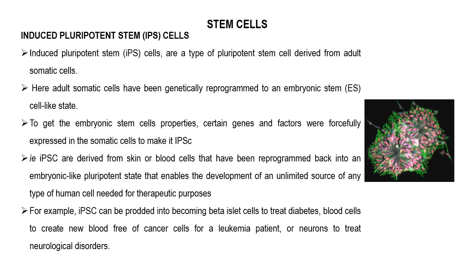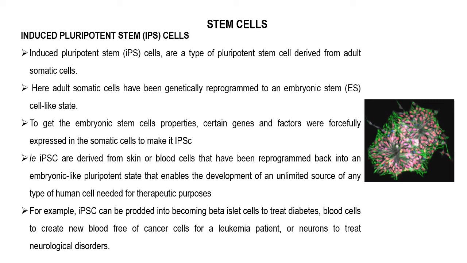To convert somatic cells into an embryonic stem cell like stage, we need to forcefully express certain additional genes and factors in somatic cells to get induced pluripotent stem cells.